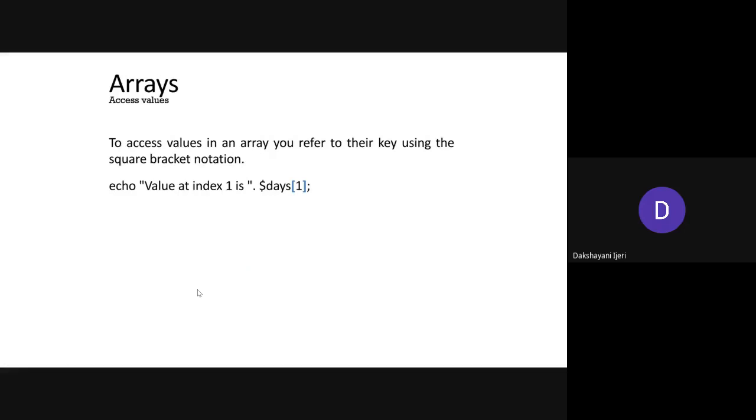Then how to access the element? You are very much familiar that whenever you want a specific element from the array to be accessed. In PHP, you should keep in mind, as I told you, that the array is structured in the form of keys and values. The values are specifically the elements that you have added into the array, right? So always consider what you want to access from the array.